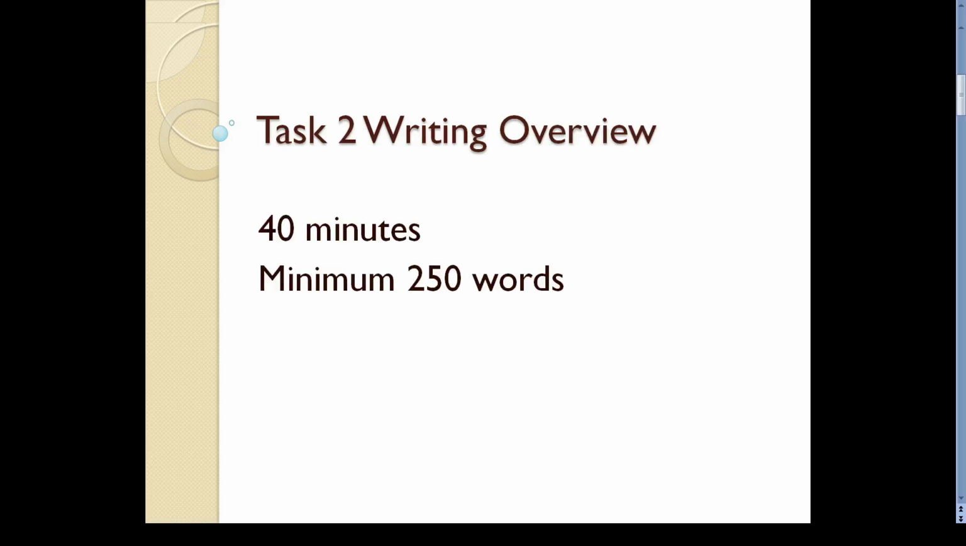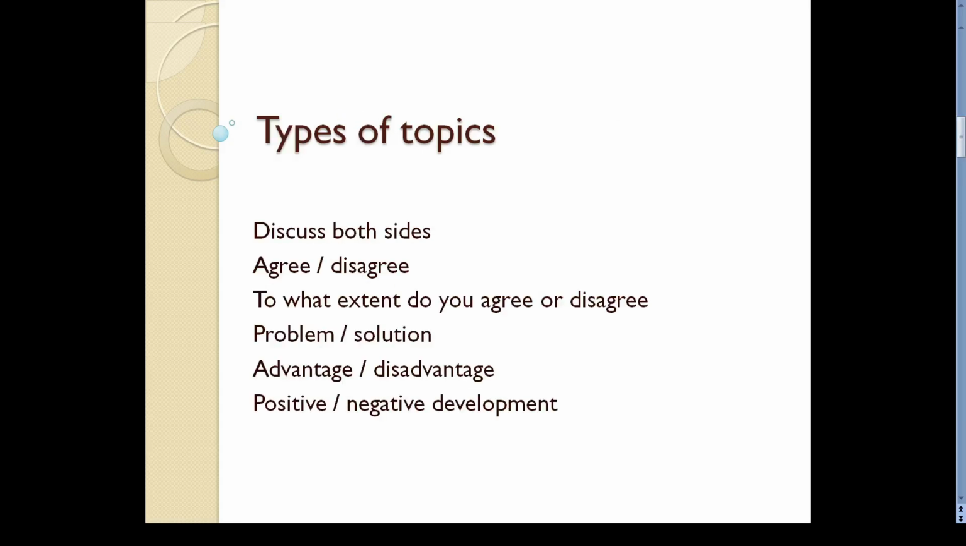The second task of the IELTS writing module is to write an essay of at least 250 words. You get 40 minutes. IELTS essay topics differ in many aspects. Sometimes you are asked to discuss the two sides of a given proposition. Sometimes you have to say whether you agree or disagree with the given argument. And sometimes you may be asked whether a particular situation or development is good or bad. This video explains how you can write a positive or negative development essay.